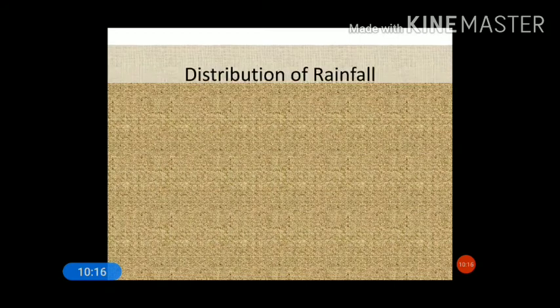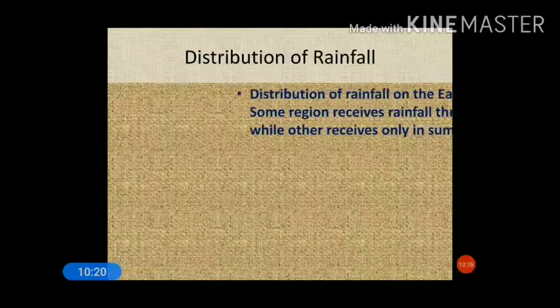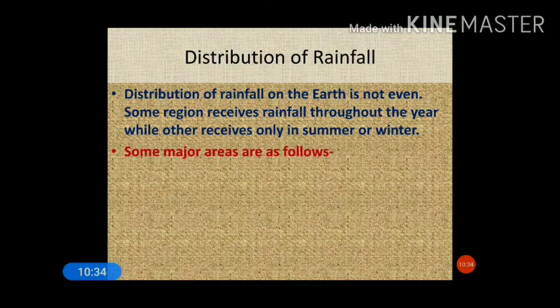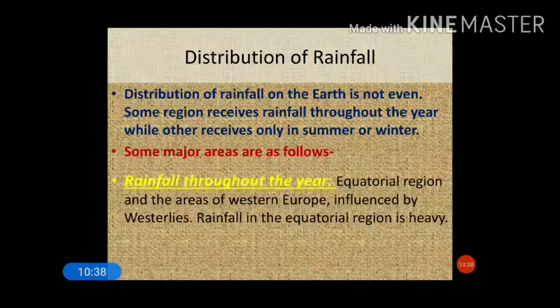And the next one is distribution of rainfall. Now distribution of rainfall on the surface of the earth is not even. Some regions receive heavy rainfall or rainfall throughout the year, while others receive it only in summer or winter. Some major areas are as follows. Rainfall throughout the year.